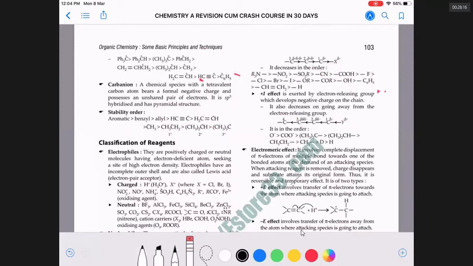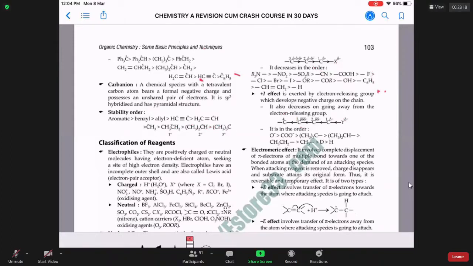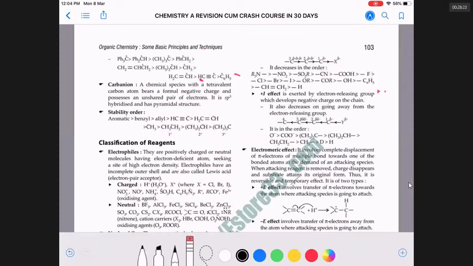While writing resonance, it is very important to notice: all atoms involved in resonance must be sp2 hybridized. All must be flat, planar. If some are three-dimensional with sp3 hybridization, they cannot be involved in resonance 100%. The condition for resonance to happen is that the molecule must be flat, like your benzene, like your ethene.